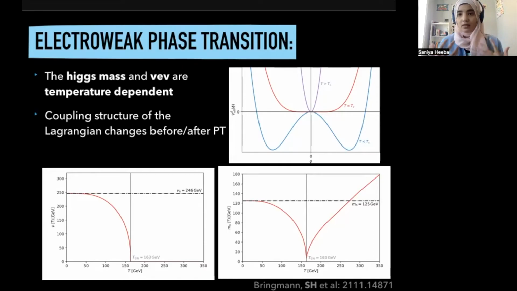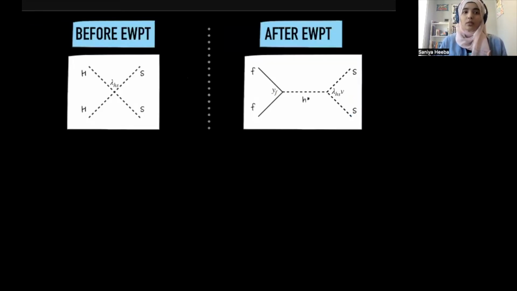If you think about this scalar singlet, for instance, before the phase transition, the only way that we could produce these scalars is through this four-point vertex of the Higgses going to scalars. But after the phase transition, because the Higgs essentially couples to various fermions and bosons, we also have these additional processes where fermions can annihilate into scalars. So we're increasing the number of ways that we can produce the scalar.